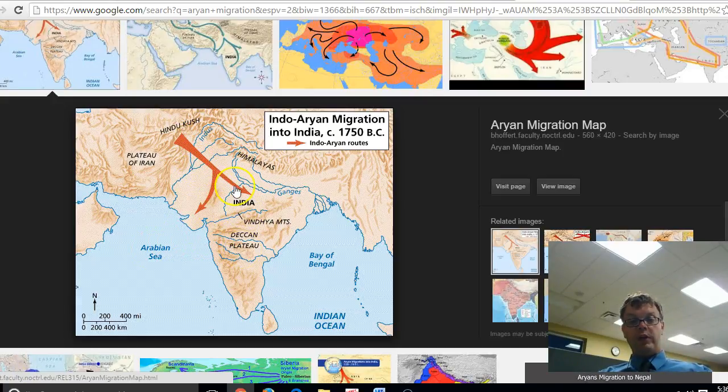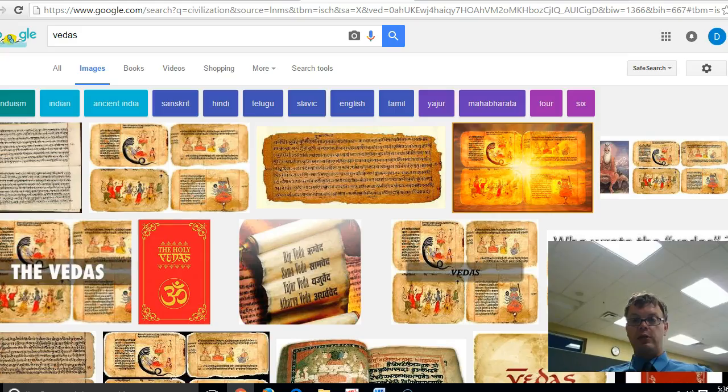We know the Vedas didn't exist in Harappa, or the earliest Indian societies. They do come in a little bit later. That's one of the reasons why that's believed. But the Vedas are seen as basically the foundation of Hinduism, which we'll be studying a little more in the next chapter. But they are an ancient text, ancient writing that existed in India. We'll talk more about those in a later chapter.